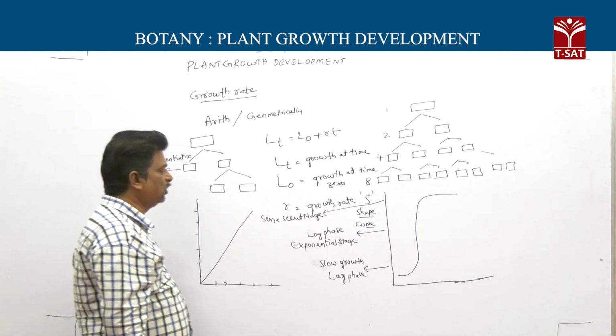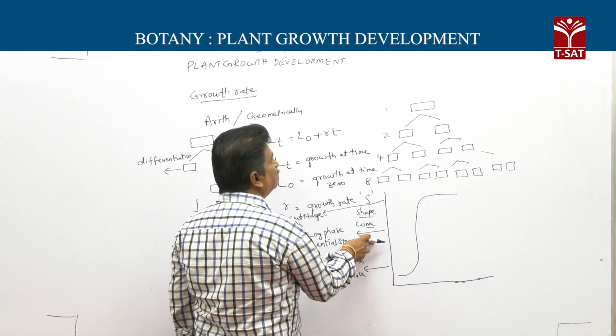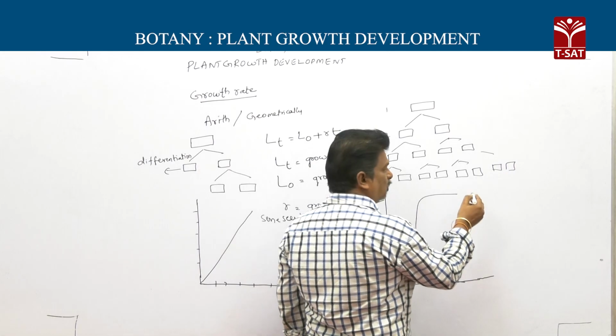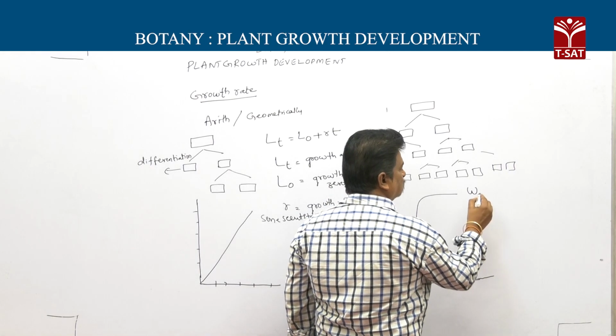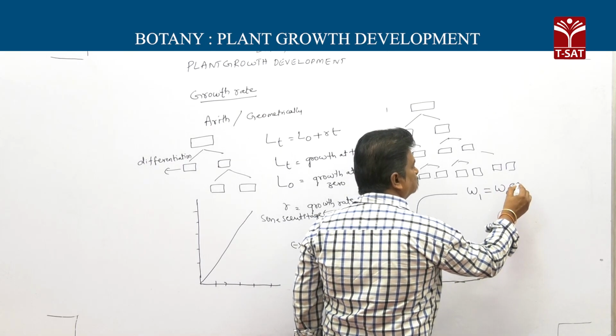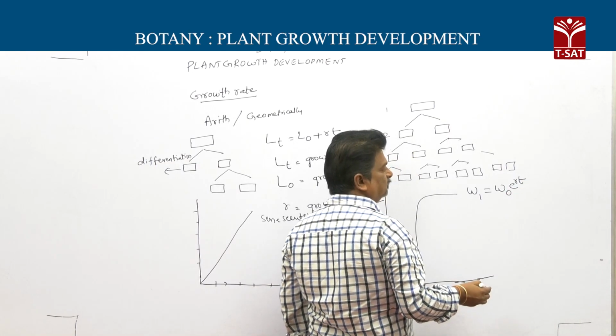For geometrical growth, the increase in dry weight or fresh weight can be obtained by a formula: W1 equal to W0 e to the power of RT.